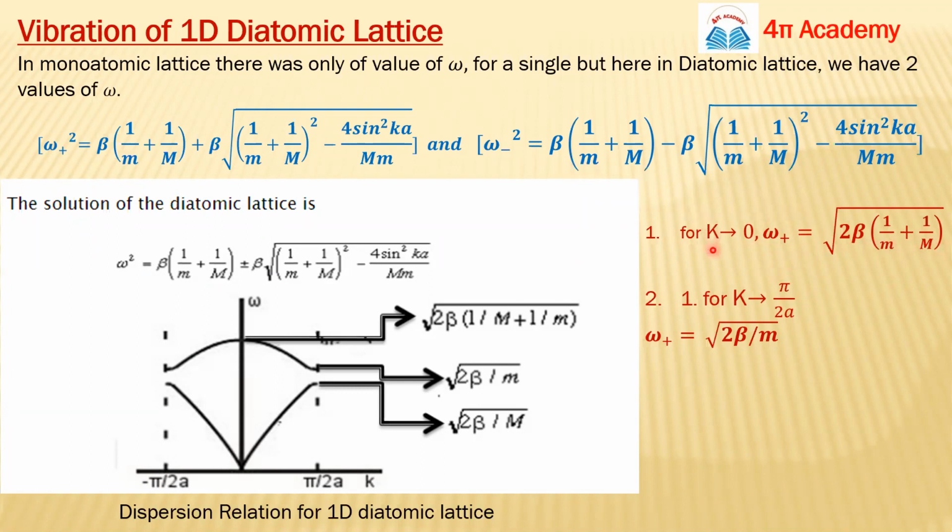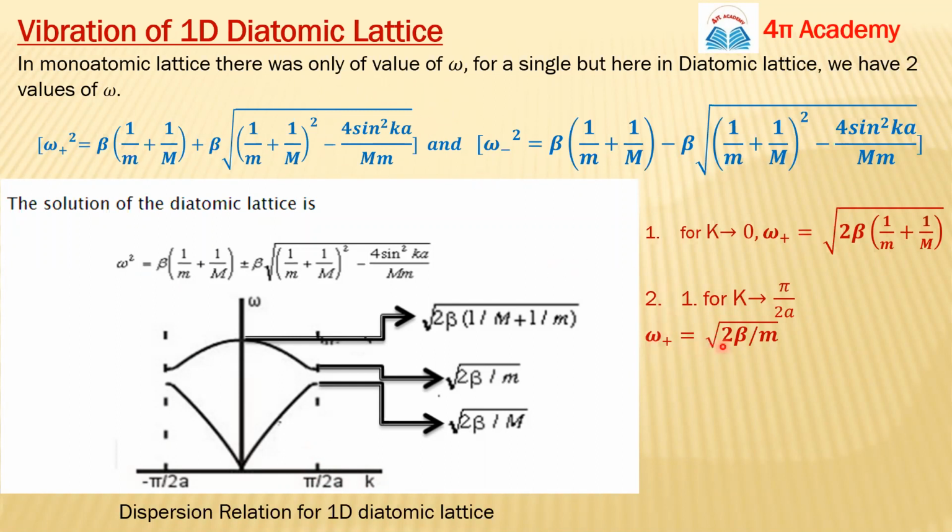So what does it mean? If k tends to 0, somewhere here, your omega plus will be this term. The value of this term is this. And second case, if k tends to pi by 2a, you can put the value of k equals pi by 2a here and solve this equation.